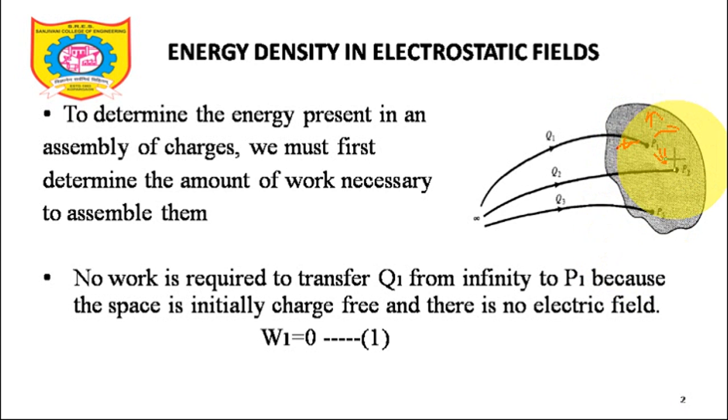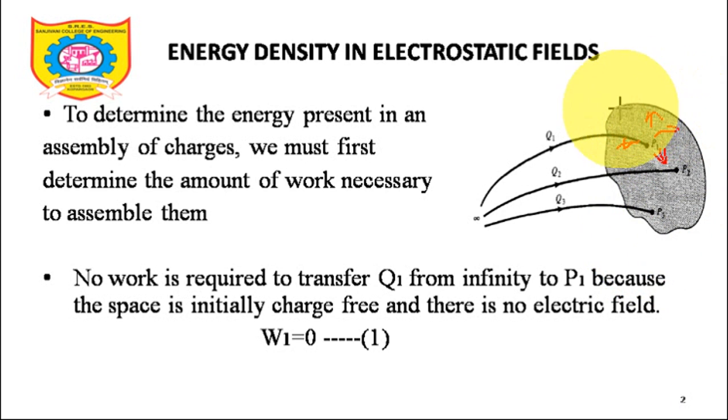Now two charges are already placed. Now I am going to take a third charge. The third charge is taken from infinity to the point P3, and while taking this charge to P3, two charges are already present at P1 and P2 respectively. So there will be two different electric fields, one due to Q1, one due to Q2, which will affect the amount of work that needs to be done in taking a charge from infinity to this point P3, and this work done will be measured by a certain entity. We already know the formula for work done. We'll try to understand this by mathematical expression.